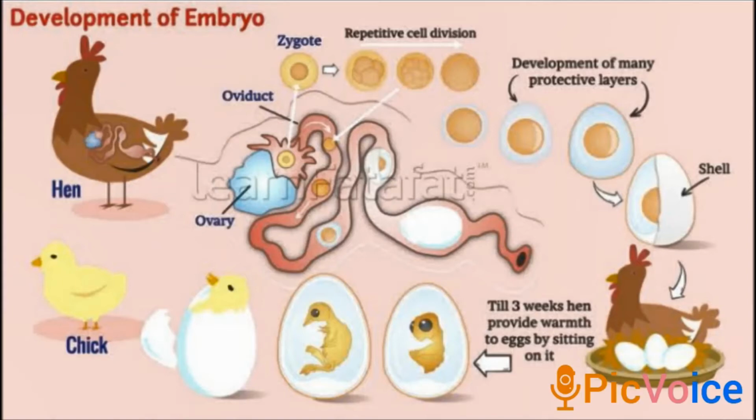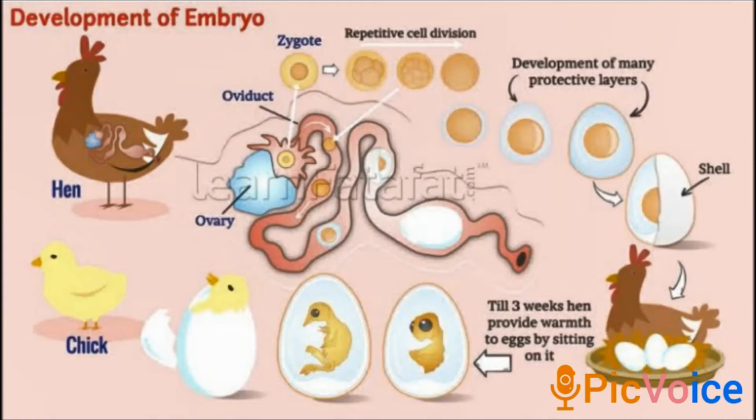After fertilization, the zygote is formed. Then the zygote divides repeatedly and travels down the oviduct. There are three parts. We have already seen it.